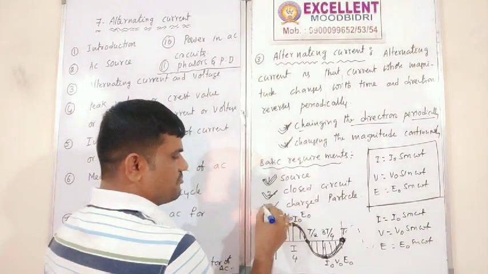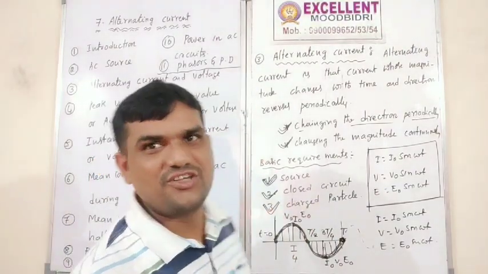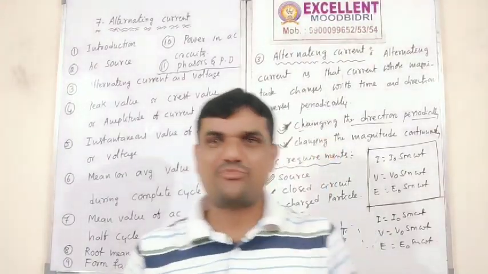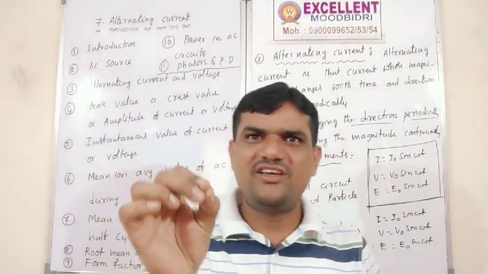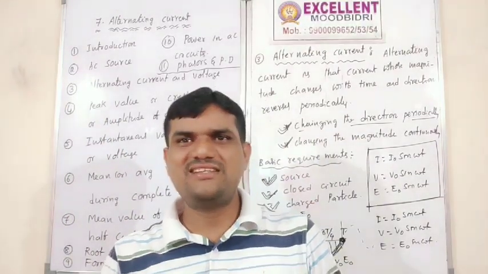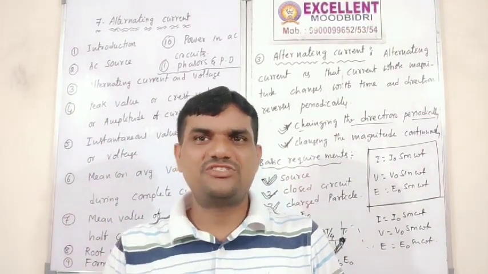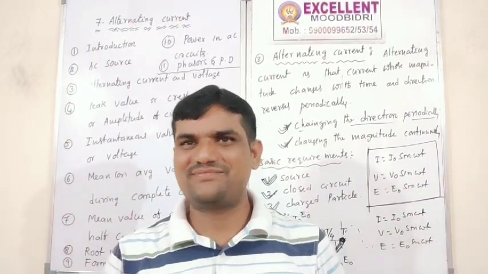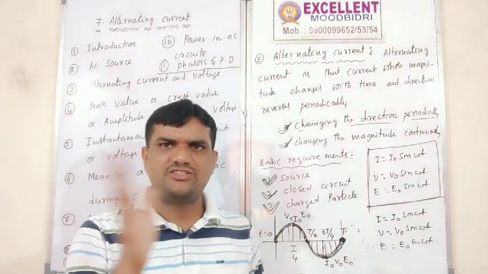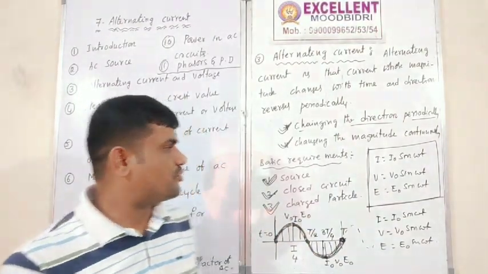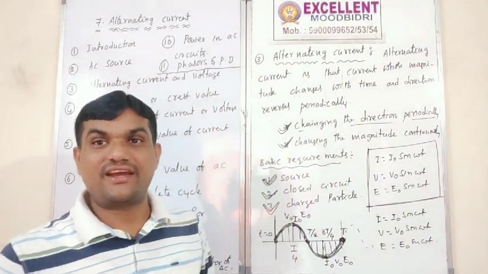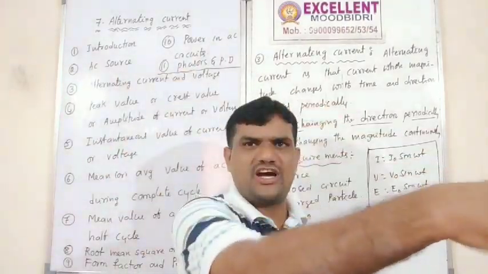Next, one more important point here: charged particles. This is the most important. The charge is in motion. Correct? If the charge is at rest, that is electrostatics. Now, charge in motion is current electricity. Right? So that is the most important. So the charged particle can produce current, the rate of flow of charge.